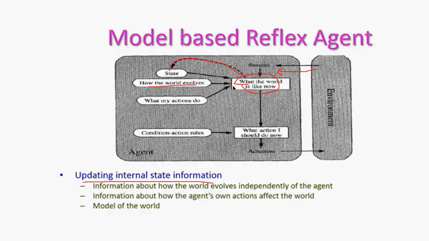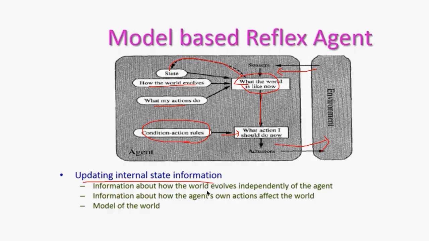So how the world has changed from what it was to what it is now, and what actions are supposed to be taken if the world has changed. The same types of rules are already there in the history or in the database, and according to that, the action is taken. According to both pieces of information, the action is taken, and the actuators deliver the information. So this is about the model-based agent.